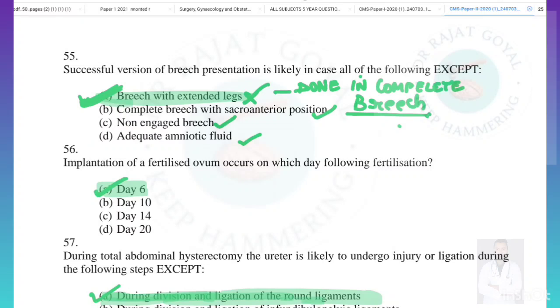Successful version of the breech presentation is likely in case all the following except. So successful version can be done in the breech when the breech with extended legs, no, this is not true. So answer here will be A, because they are asking about the except. Complete breech with the sacro-anterior position, yes, in this the successful version can be done. Non-engaged breech, this is also true. And adequate amniotic fluid, this is also true. So here option A is incorrect.